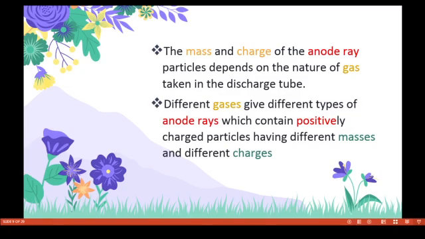So different gases like helium, neon, argon, hydrogen, nitrogen, oxygen give different types of anode rays which contain positively charged particles having different masses and different charges. But in the case of the electron, all the gases form cathode rays. It was concluded that all the atoms contain negatively charged particles called electrons.